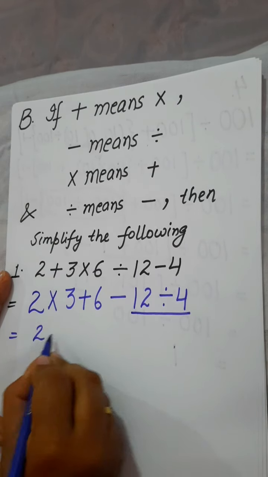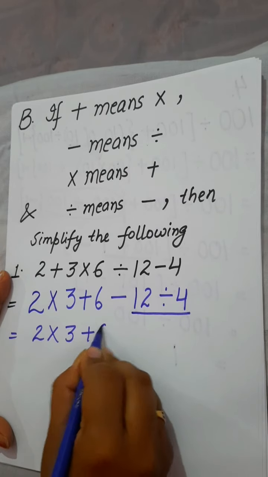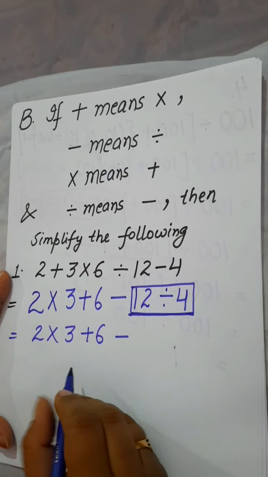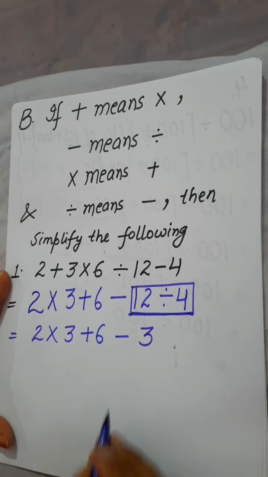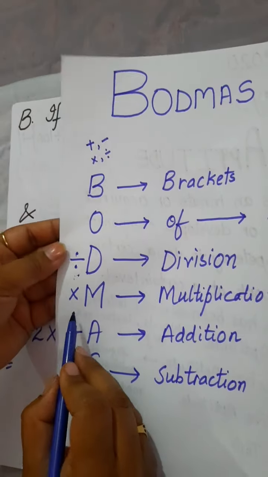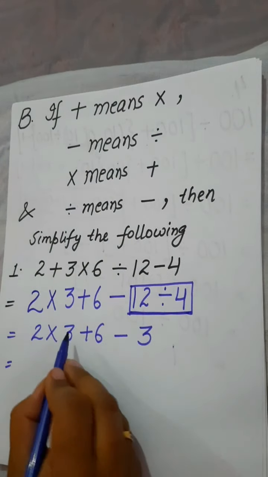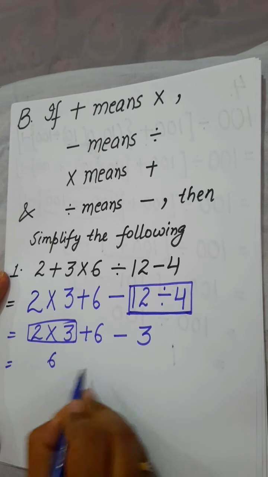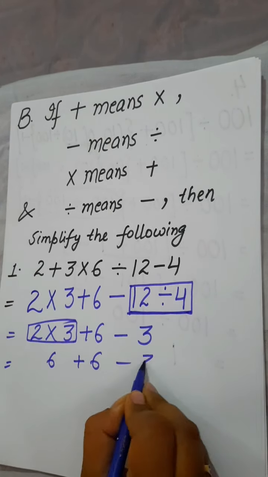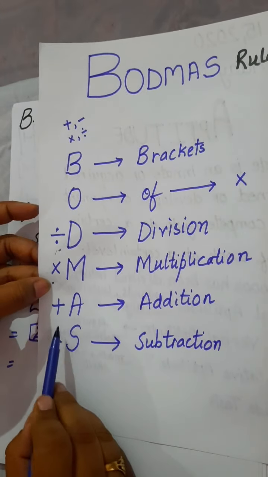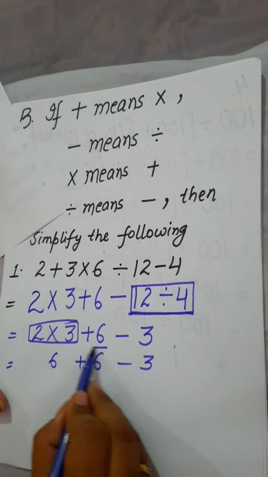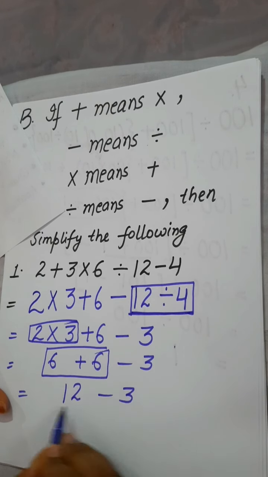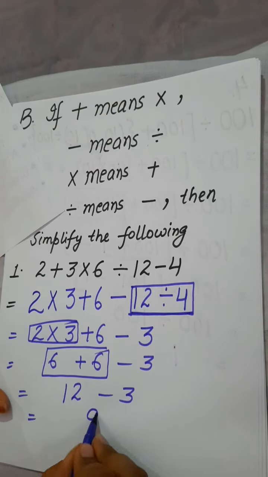So let's solve. 2 multiplied by 3 plus 6 minus. If you divide 12 by 4, we will get 3. Then after division we have this multiplication. Then solve this multiplication. Then we have 2 3s are 6 plus 6 minus 3. After multiplication we have addition. So 6 plus 6, we have 12 minus 3. Then subtract. After subtraction we will get 9.